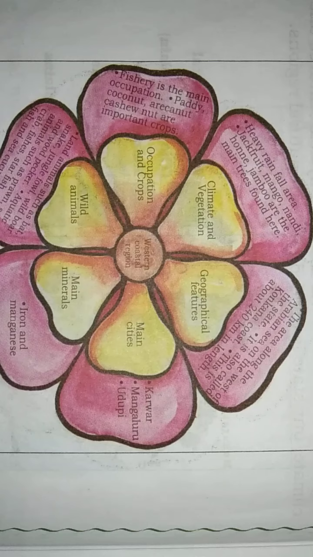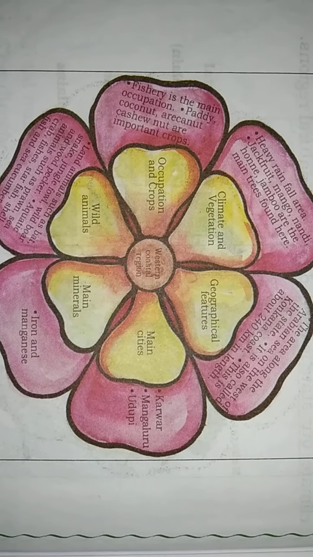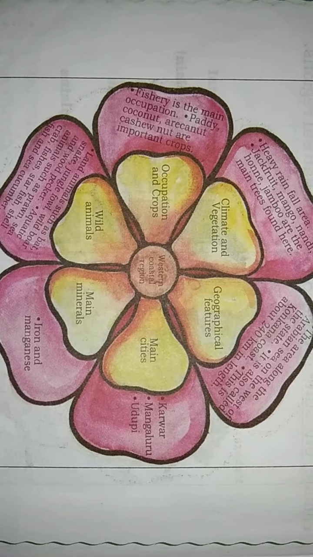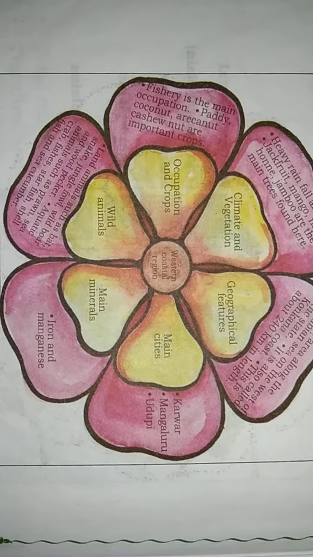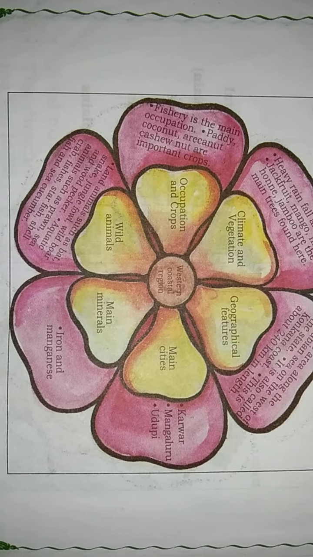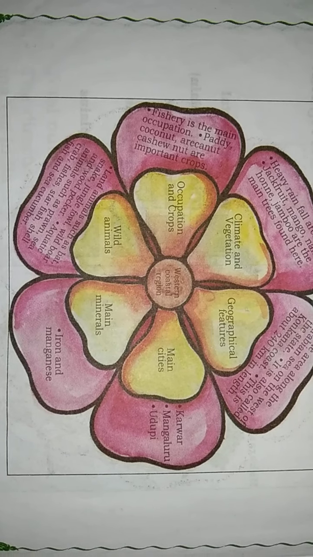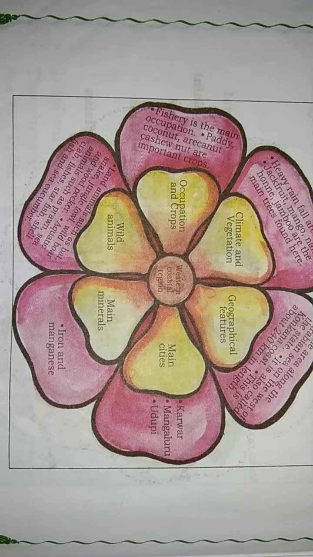how the climate and vegetation are in the Western Coastal Region, what the geographical features of the Western Coastal Region are, which are the main cities in the Western Coastal Region, which are the main minerals available, what wild animals are found, and what the main occupation and crops grown in the Western Coastal Region are.